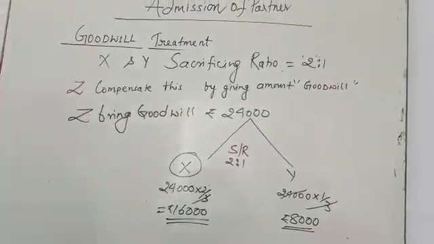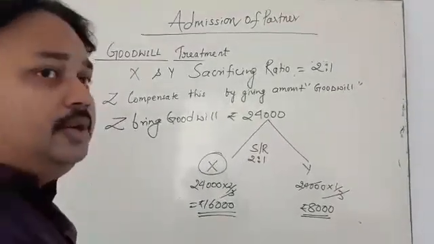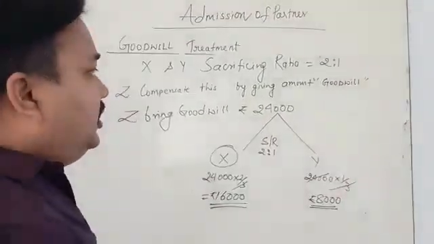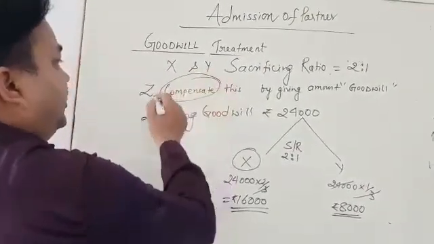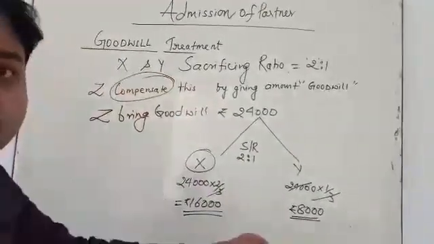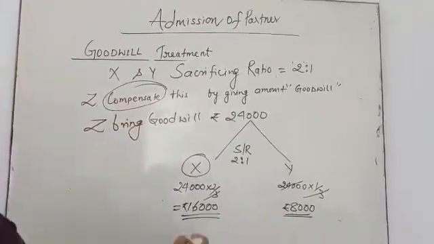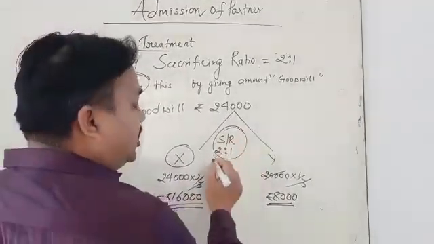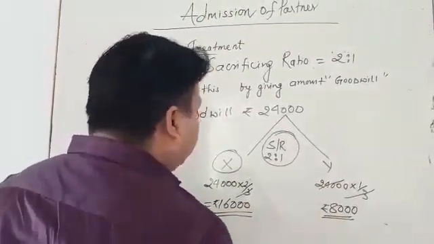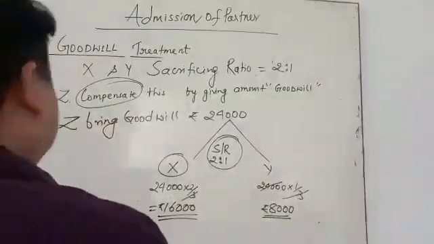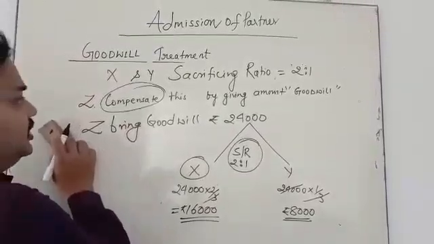Please remember, in the admission chapter, the goodwill meaning is different. Goodwill is compensation, given by the new partner to the old partners. This compensation amount is going to be distributed in the sacrificing ratio. That is, 16,000 and 8,000 are going to be taken. My dear student, you have to understand this topic.